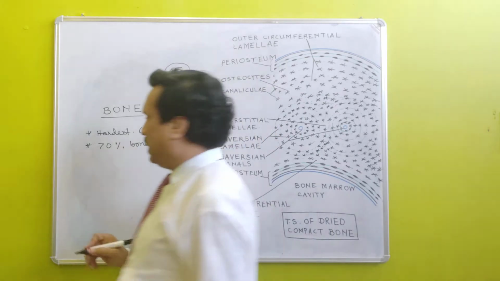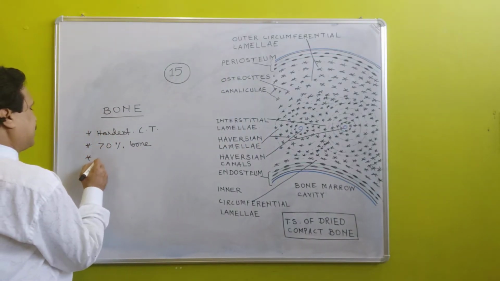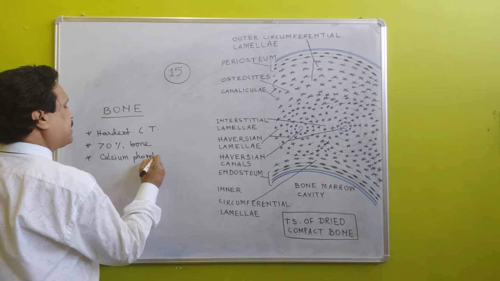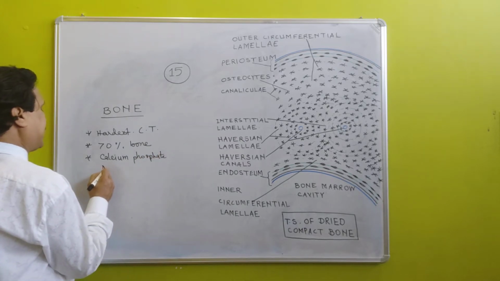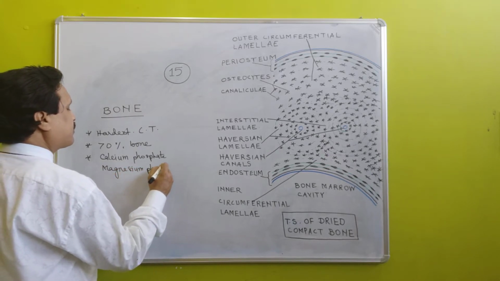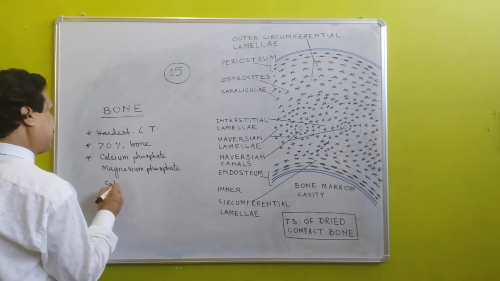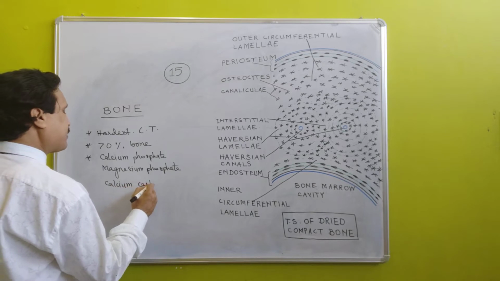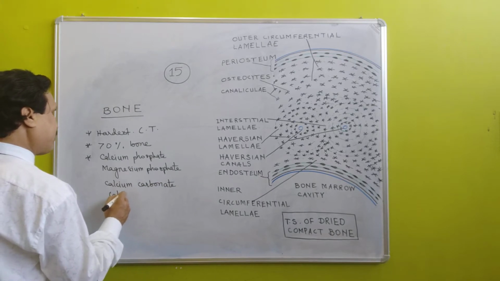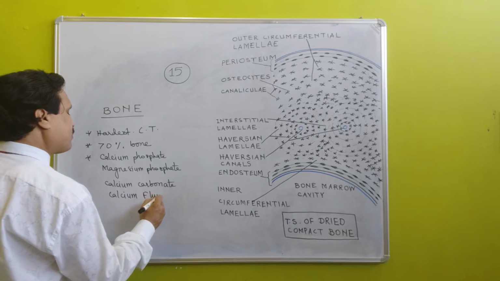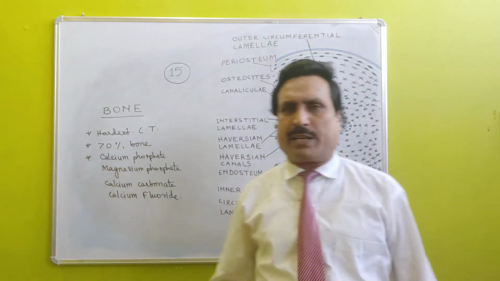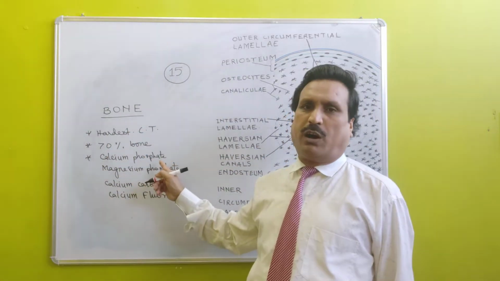Out of these inorganic materials, calcium phosphate, magnesium phosphate, calcium carbonate, calcium fluoride, etc. are important inorganic salts of bone.